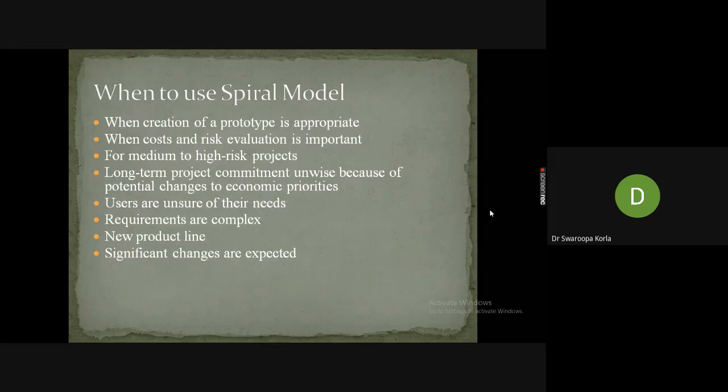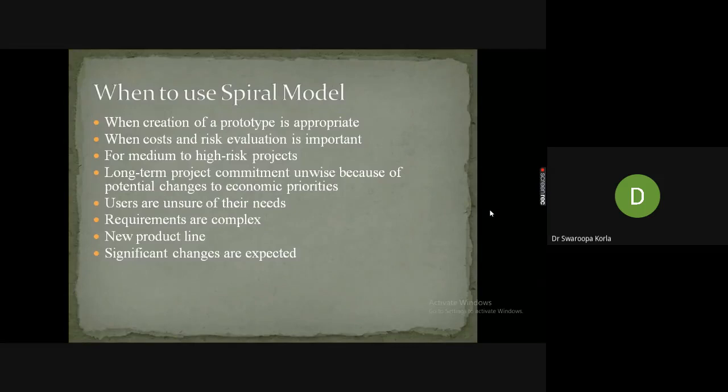So if you observe here, when can we select the spiral model? When we are interested in the iterative nature, repeatedly adding requirements and repeatedly verifying the outputs. When creation of a prototype is appropriate, you can select spiral.